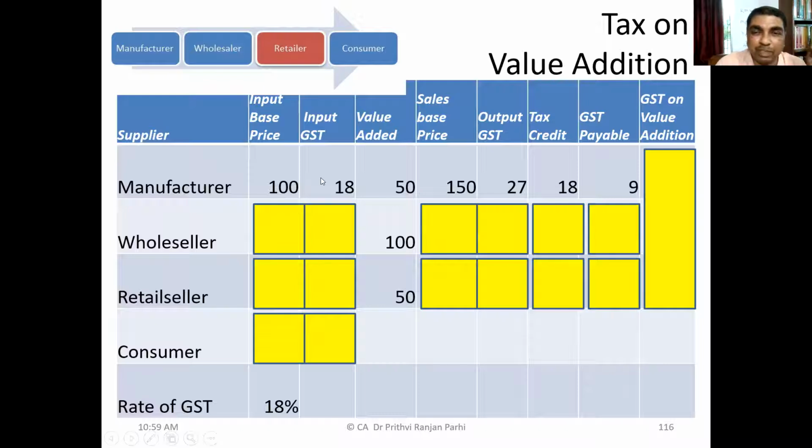Why is 9 rupees payable? Because the value addition is 50 rupees. On 50 rupees, if you calculate 18%, it comes to 9 rupees. So finally, in all situations, and we'll be seeing other situations also, GST is on value addition and you have to pay tax of 9.